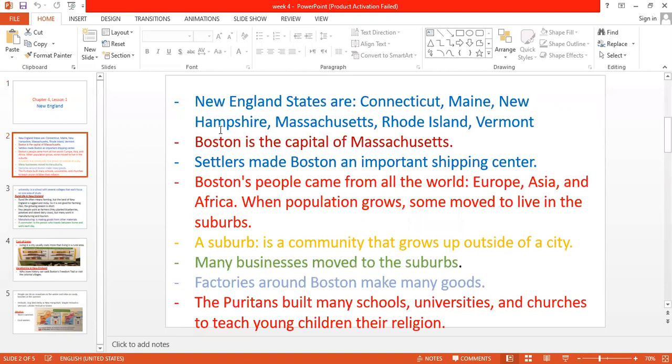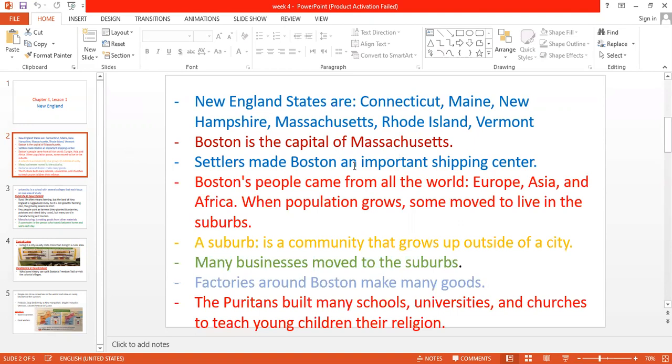New England states, guys, are six states. What are the six states of New England? Number one, Connecticut, Maine, New Hampshire, Massachusetts, Rhode Island, and Vermont. So these are the six states of the New England region. Okay. Here, guys, your focus is on Massachusetts and the capital city of Massachusetts, which is Boston. So Boston here is the capital city of Massachusetts.